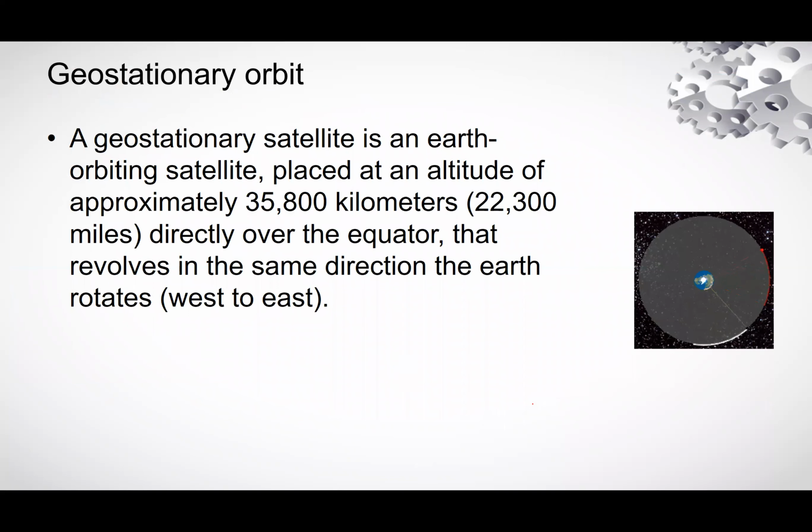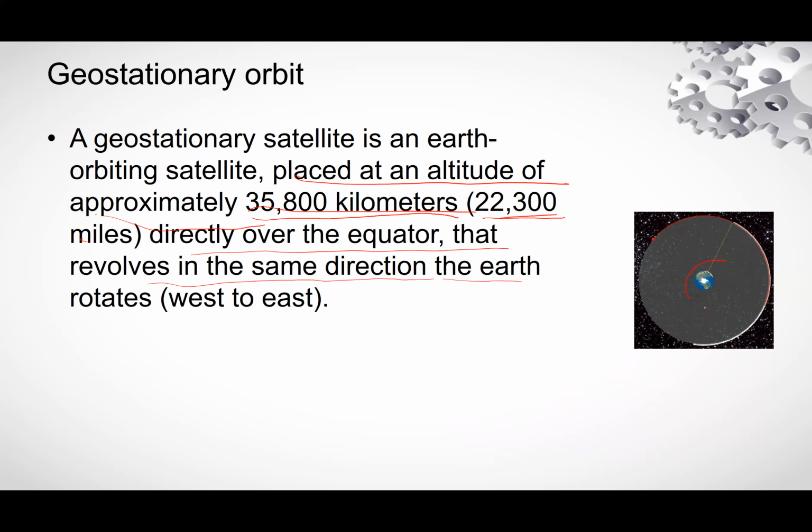Geostationary satellite. A geostationary satellite is an Earth orbiting satellite placed at an altitude of approximately 35,800 kilometers, or about 22,000 miles, directly over the equator, that revolves in the same direction the Earth rotates.